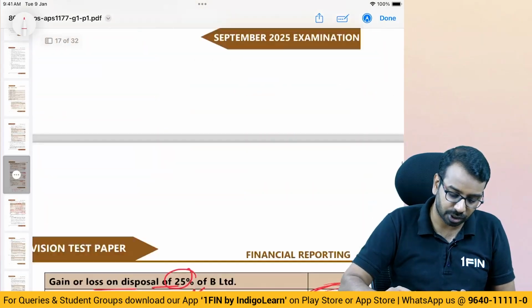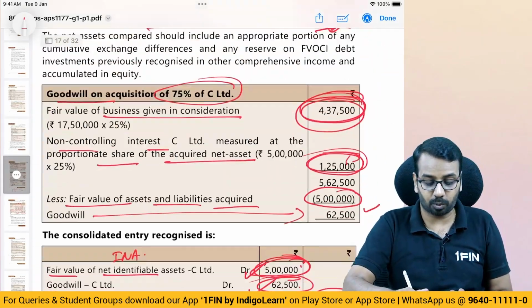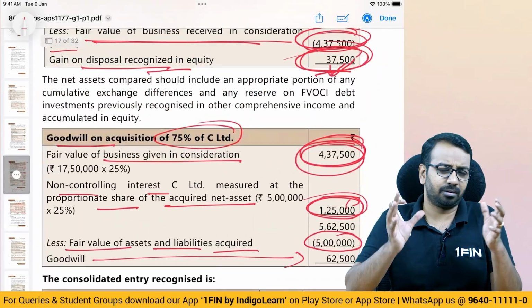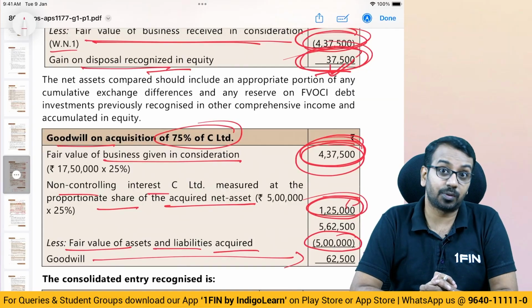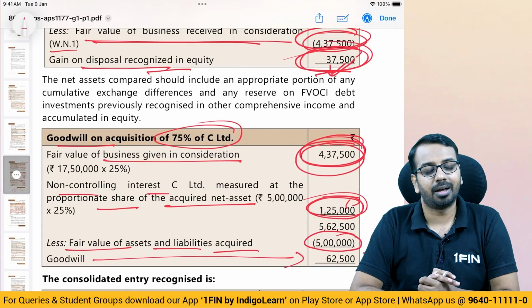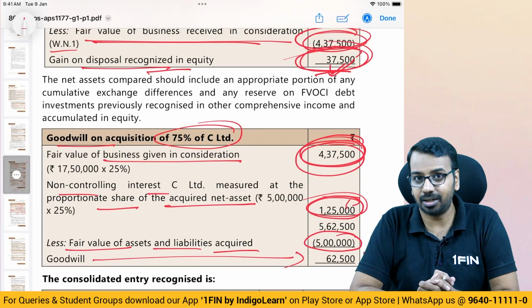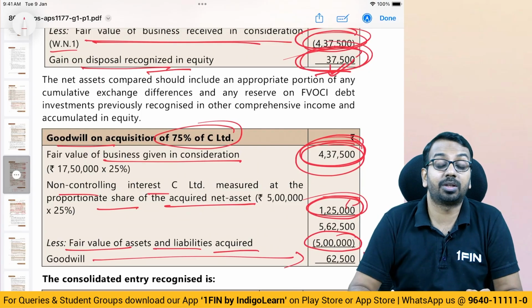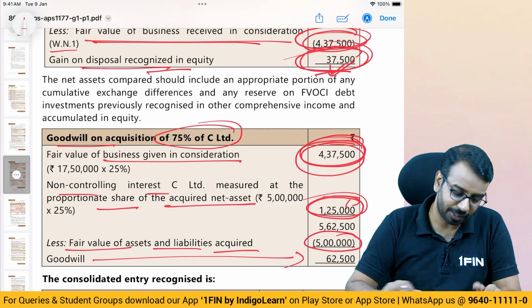Slightly complicated question, I would say, but yes, a very good question which will test you conceptually. And I have to admit that if this comes for the first time in the examination, it would have been really difficult. It is completely out of the box, something we have not seen earlier, right?